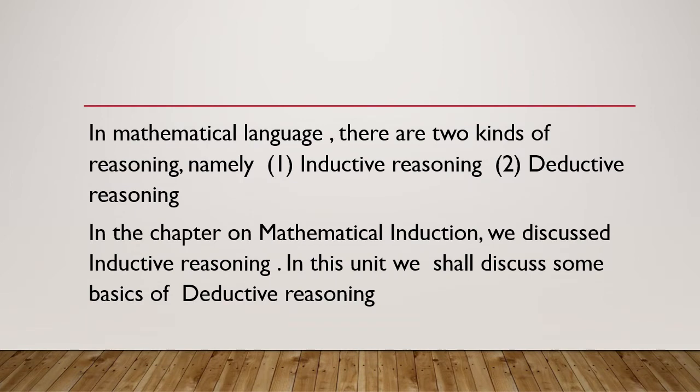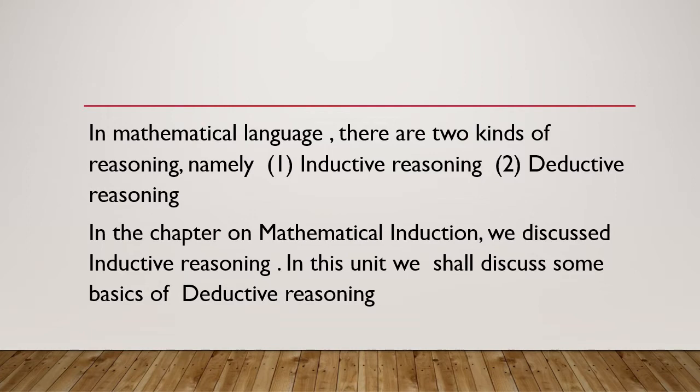In mathematical language, there are two kinds of reasoning, namely inductive reasoning and deductive reasoning. We all learned mathematical induction. There we used inductive reasoning because P(n) is a given question. We proved it for n equals 1.